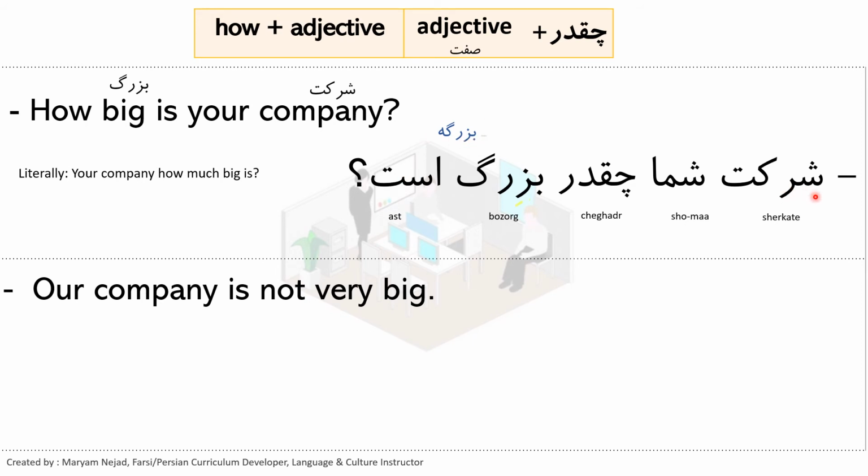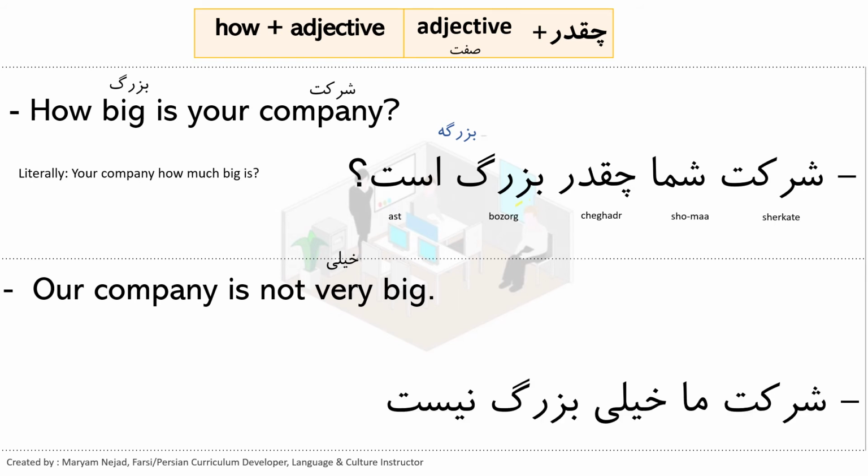So in informal is شرکت شما چقدر بزرگه؟ And the answer is our company is not very big. So very is خیلی. شرکت ما خیلی بزرگ نیست.